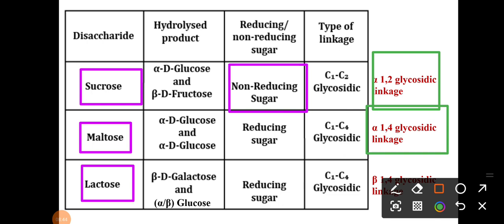So please remember, sucrose, maltose and lactose are the disaccharides. Sucrose is the only disaccharide which is a non-reducing sugar, right? And these are the different linkages present specifically in the disaccharides. I hope this slide is very clear.